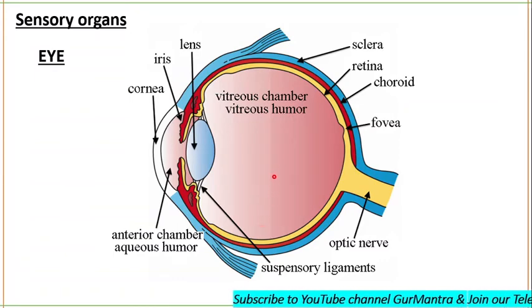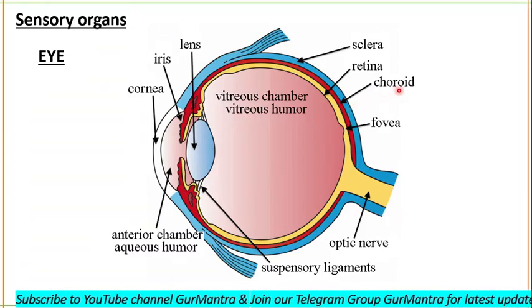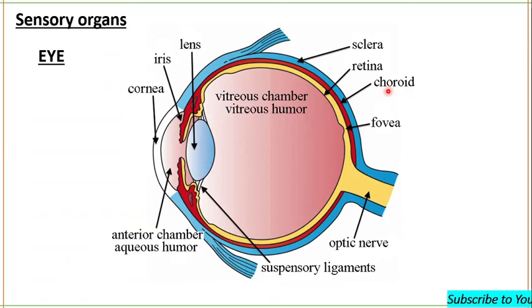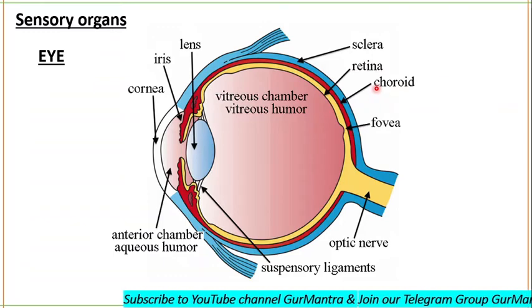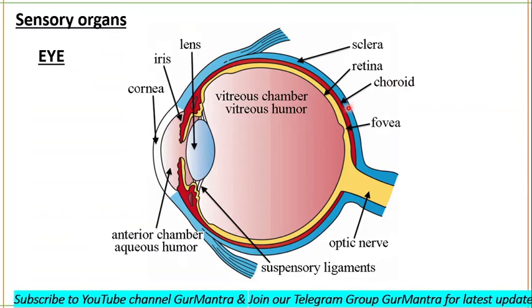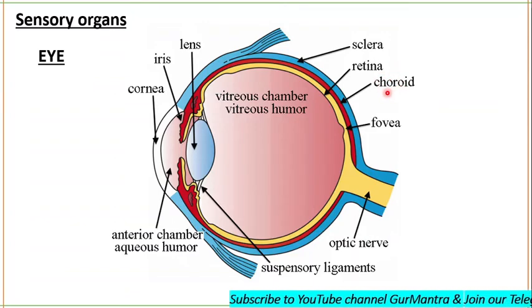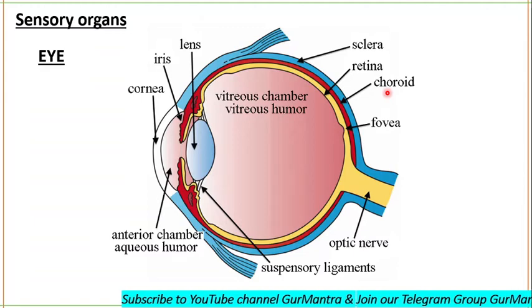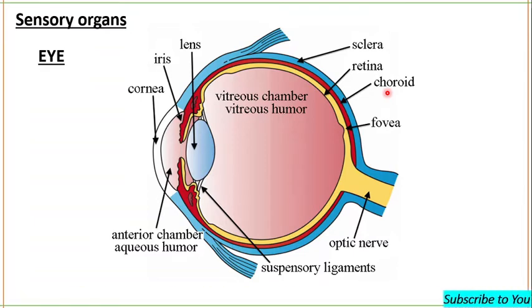As you can see here, the choroid is a vascular layer. It provides oxygen and nutrients to the whole eye. It is the posterior portion of the vascular tunic, and it is pigmented with melanin. The choroid provides blood supply and it also absorbs scattered light.